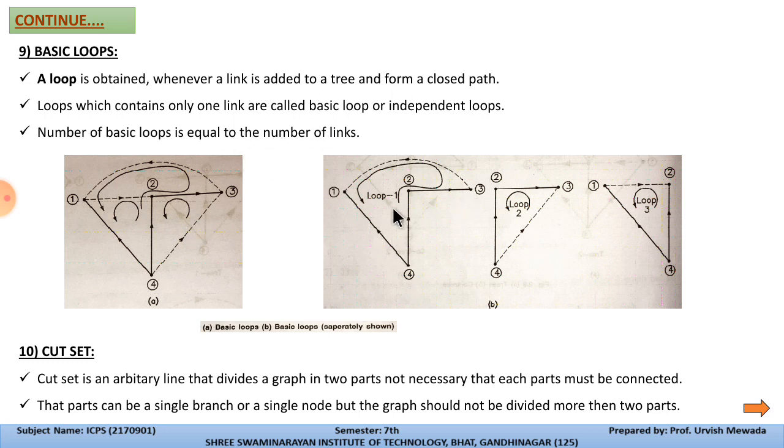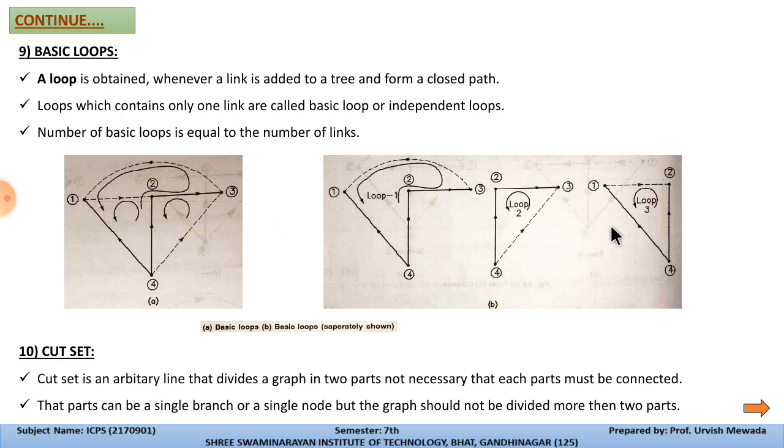Here we separated each group. This is the first group that we drew with the help of 1, 3 and 4, and then this is one triangle, that is 4, 2 and 3, and this is the third triangle, that is 1, 4 and 2. So A indicates the basic loop and B indicates the basic loop separately, means they are shown separately.